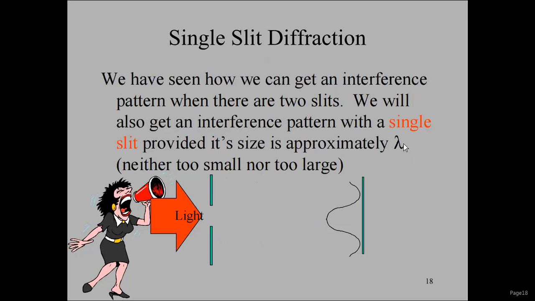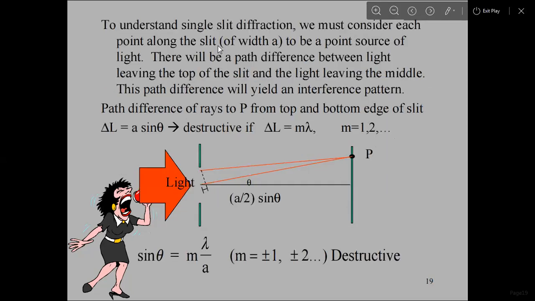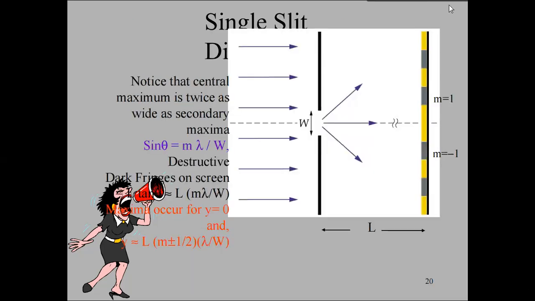So single slit diffraction. We have seen how we can get an interference pattern when there are two slits. We will also get an interference pattern with a single slit, provided its size is approximately lambda, neither too small nor too large. This is the same experiment we discussed in our previous lecture. So this is actually single slit diffraction.